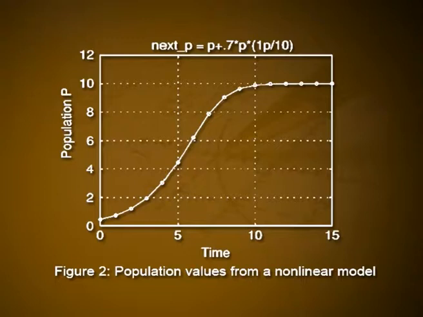In the table, we see the population increasing toward the carrying capacity of 10, as we might have expected. At first, this increase seems slow, then it speeds up, and then it slows again. Plotting the population values in figure 2 shows the sigmoid shaped pattern that often appears in data from carefully controlled laboratory experiments in which populations increase in a limited environment.